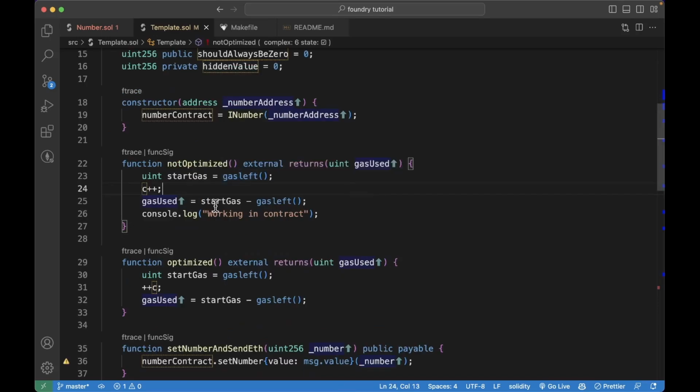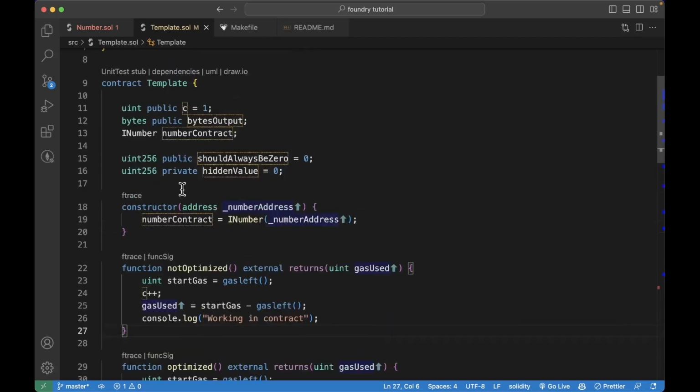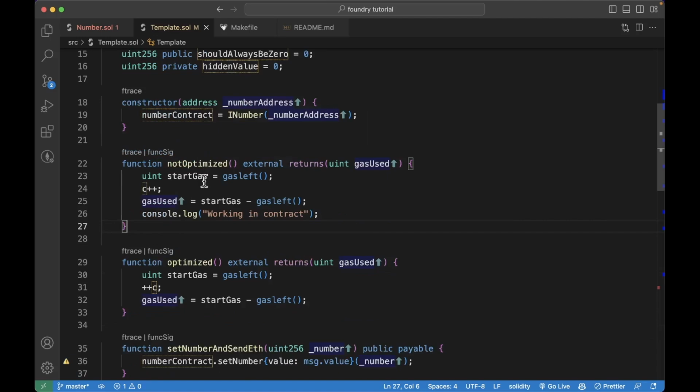So next I have a code snippet that will help you calculate how much gas we have left and the gas usage of certain actions in Solidity. So we have an optimized function and a not optimized function. And the point here is that using C++ will use more gas than using ++C. And C was a state variable here.